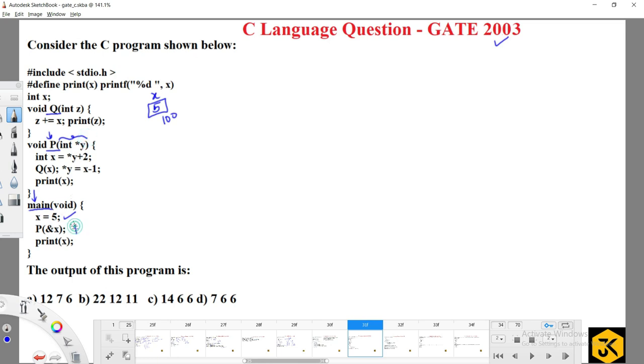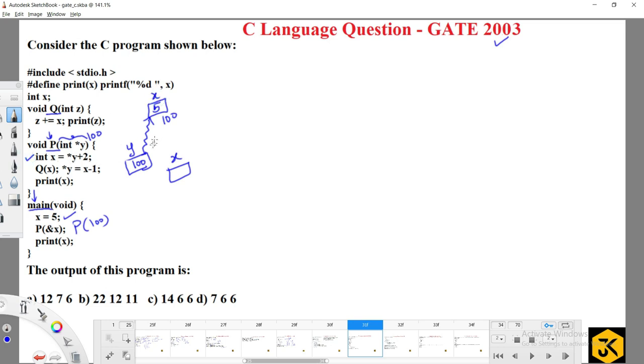So here I am going to pass p of 100, meaning that the local pointer y created contains the value 100. As soon as it has the address 100, it will be connected like this, and then the local variable x is created. Guys, observe, this is the global variable and this is the local variable x.